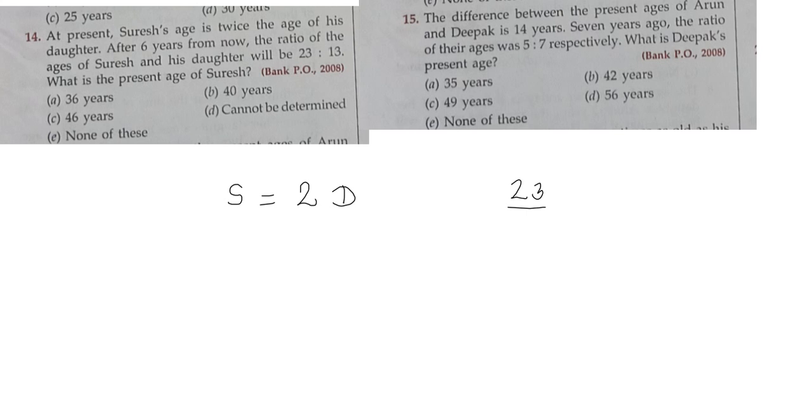Okay, 23:13. So the present ratio is 2:1. Suresh upon daughter will be 2:1, and after 6 years it will become 23:13. What is the present age of Suresh? So this part is required. We have to find out the value of this 2. So what will we do?